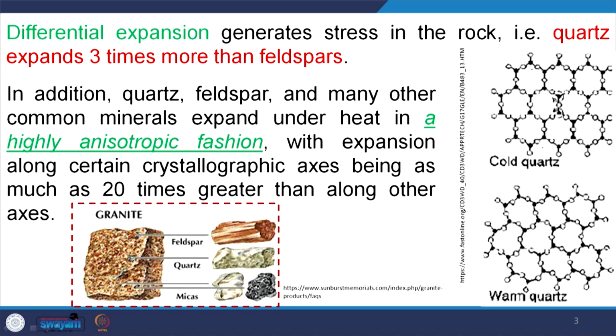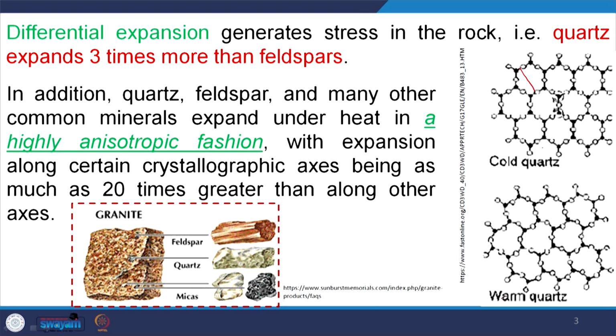That means within a mineral there will be differential expansion and stress, and there will be stress in the intermineral space, like between quartz and feldspar, with differential stresses along these walls. In addition, quartz, feldspar and many other common minerals also expand under heat in highly anisotropic fashion. This type of differential expansion leads to the development of cracks in the rock. In the figure given here, if you see, this cold quartz, this axis is this much.